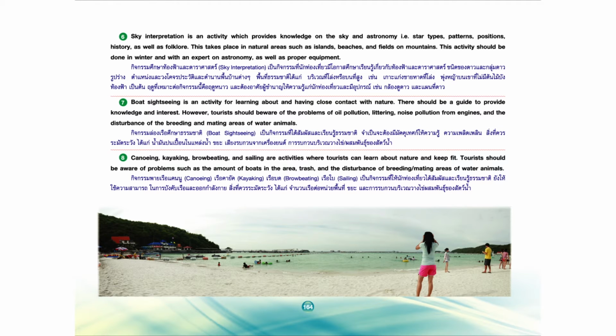6. Sky interpretation is an activity which provides knowledge on the sky and astronomy, the star types, patterns, positions, history, as well as folklores. It can be done in natural areas such as islands, beaches, and fields on the mountain. This activity should be done in winter and with an expert on astronomy, as well as proper equipment.